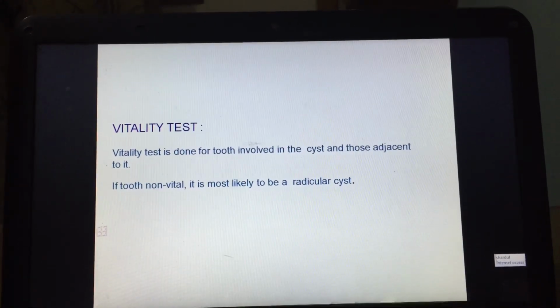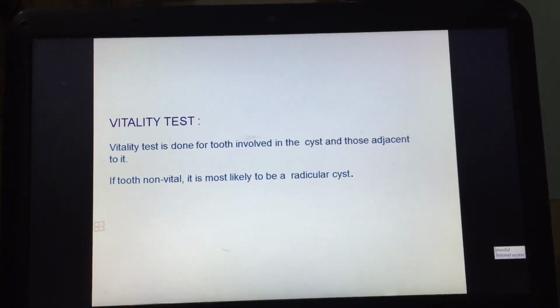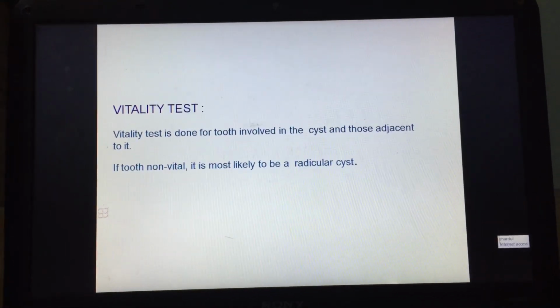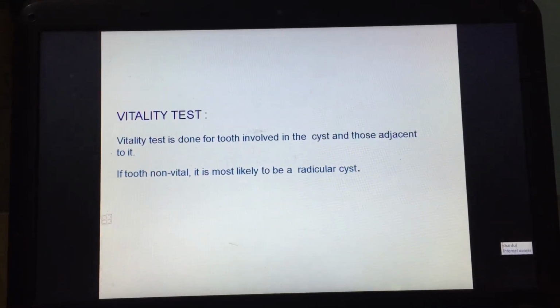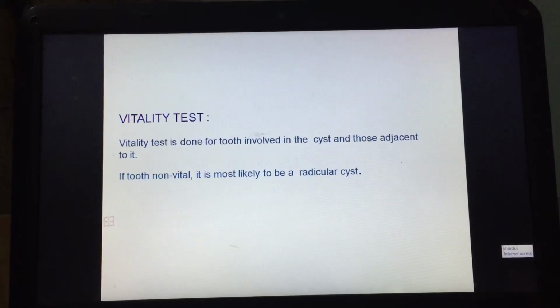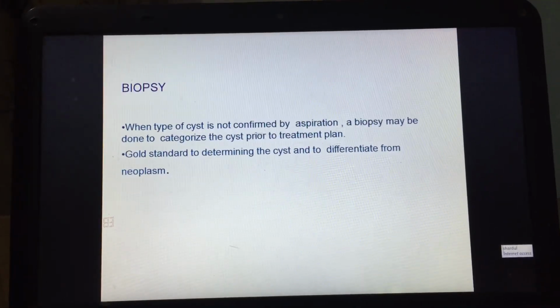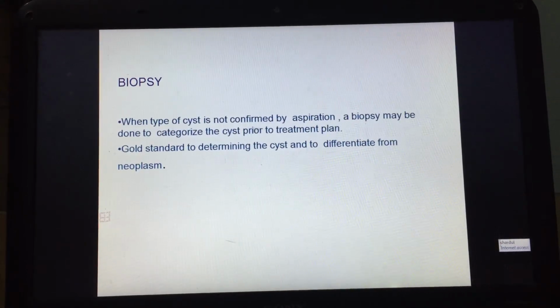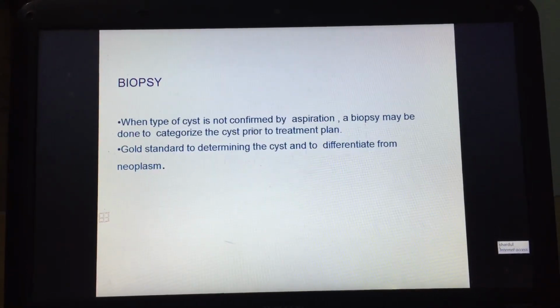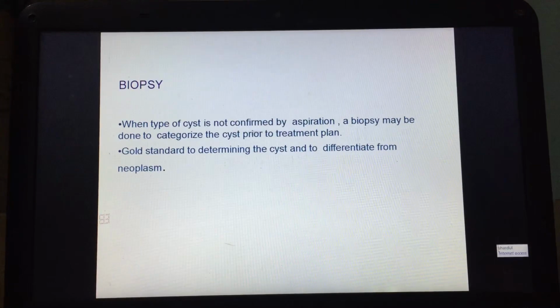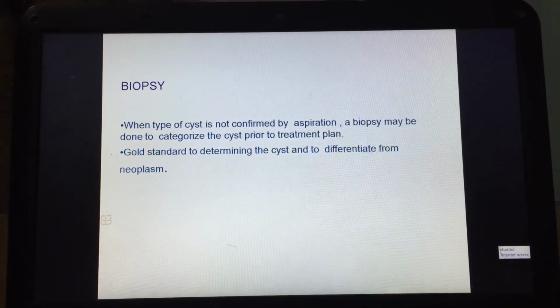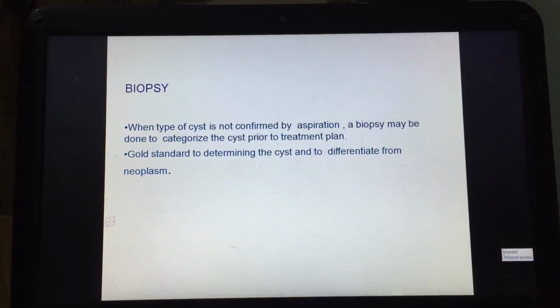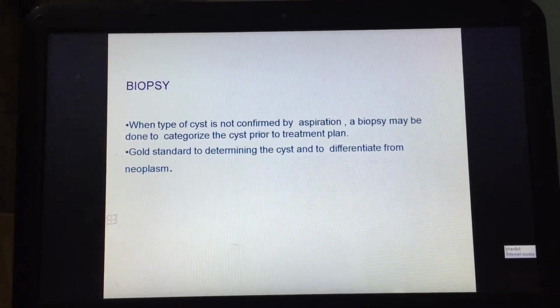Vitality test. Vitality test is done for the tooth involved in the cyst and those adjacent to it. If the tooth is non-vital, it is most likely to be a radicular cyst. Biopsy. When the type of cyst is not confirmed by aspiration, a biopsy may be done to categorize the cyst prior to treatment plan. It is the gold standard for determining the cyst and differentiating it from a neoplasm.